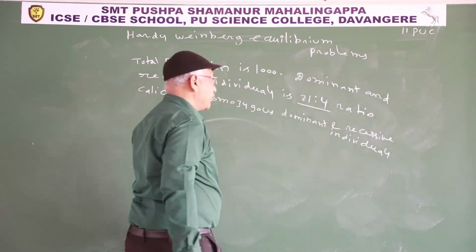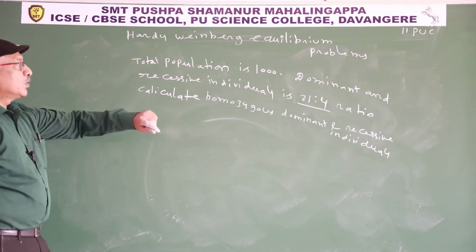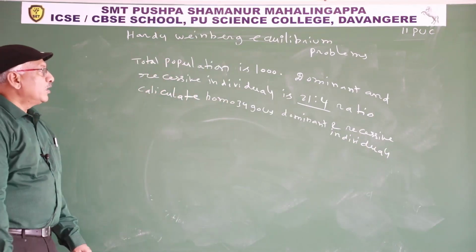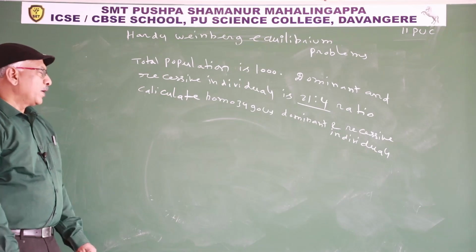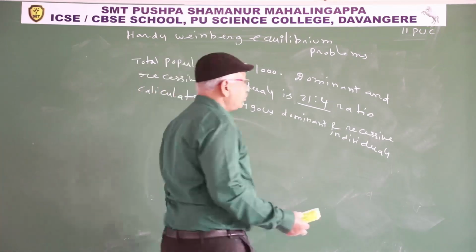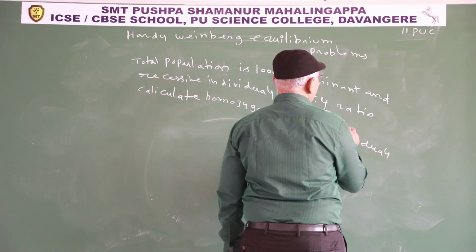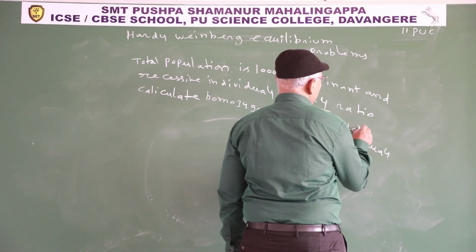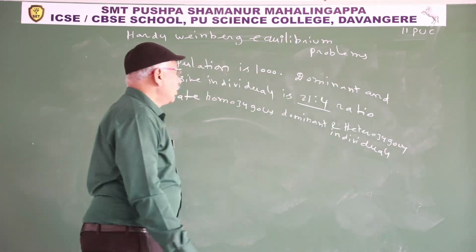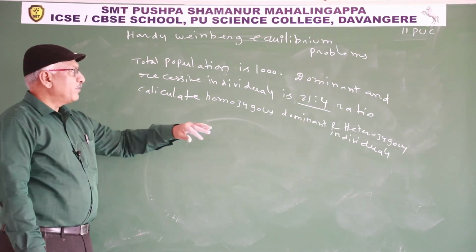Here the clue is ratio. Total population is 1000. Dominant and recessive individuals are in 21:4 ratio. Calculate homozygous dominant and heterozygous individuals. You can easily calculate using the ratio.